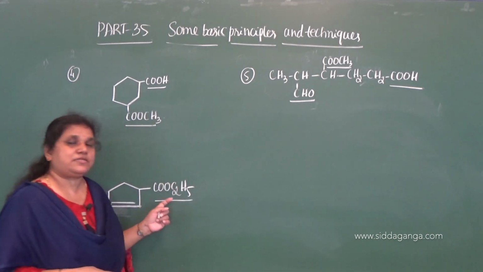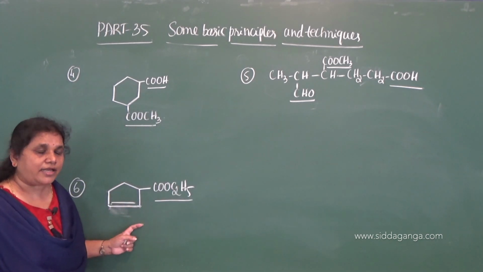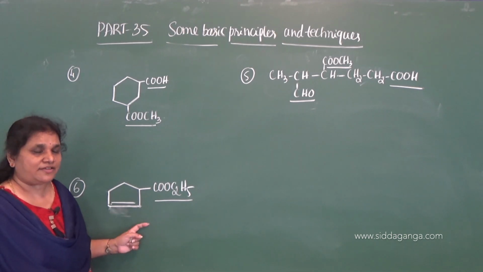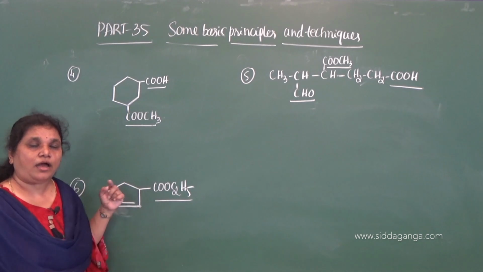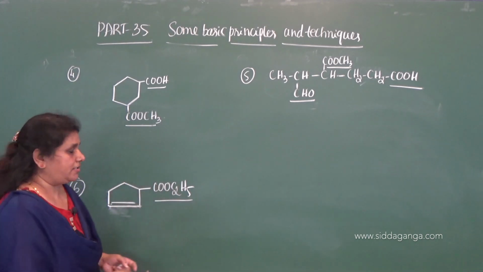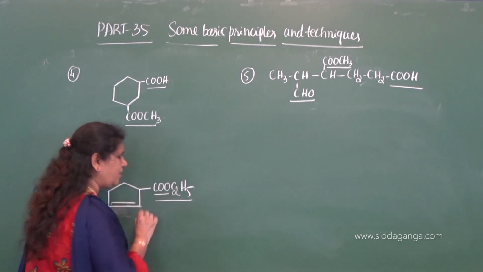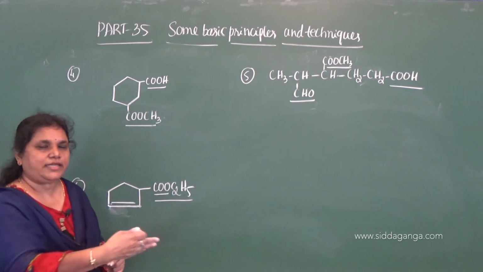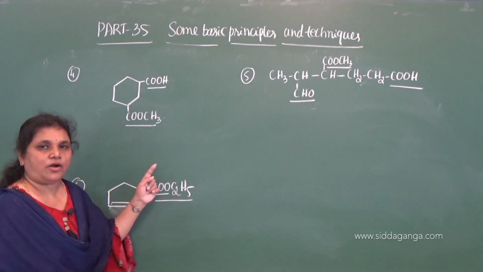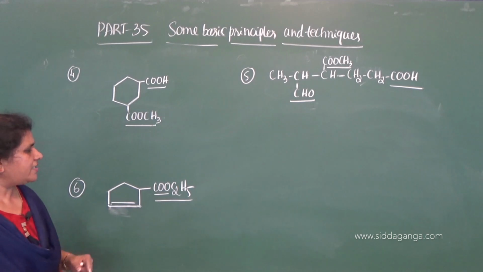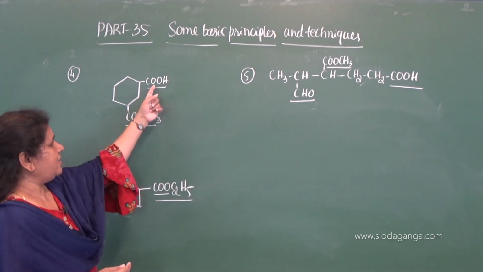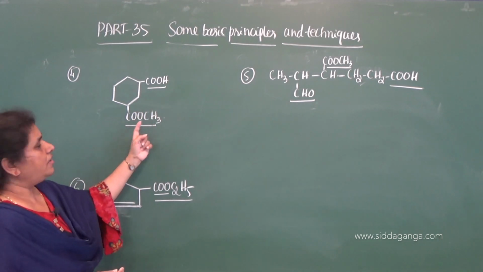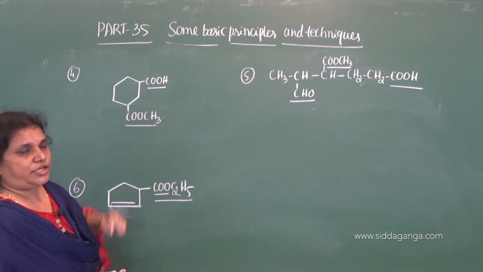When this group is directly attached to the alicyclic ring, the special secondary suffix is alkyl alkanoate or alkyl carboxylate. So we need to name the COO as a carboxylate, alkyl carboxylate. Now let us consider the name of these compounds. See here, COOH, COOCH3, ester group is there.